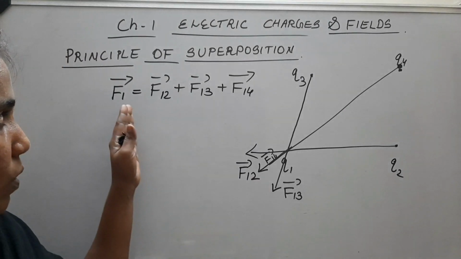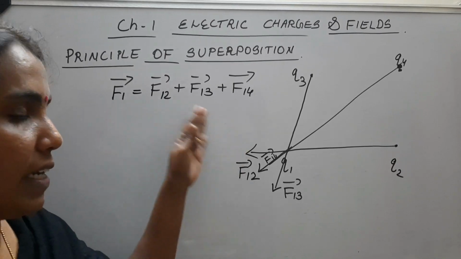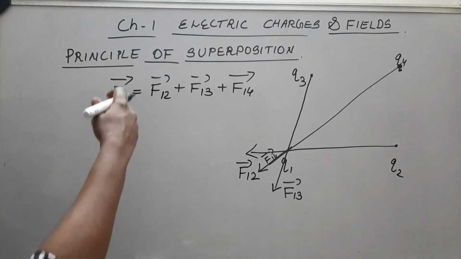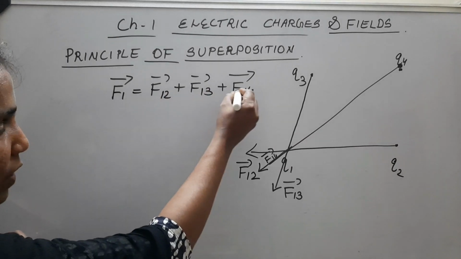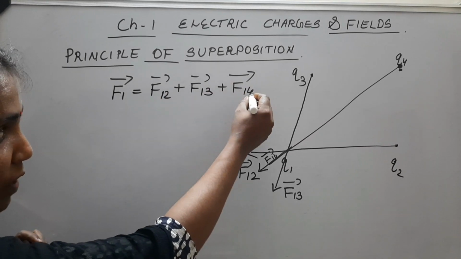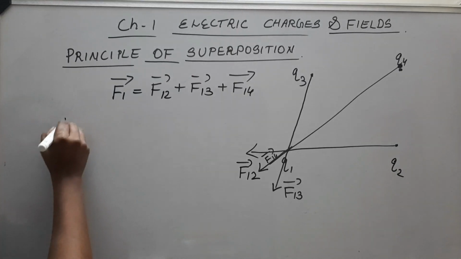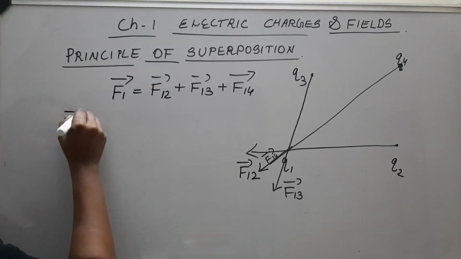So what will be that equation? In this equation, we have to write what F12, F13 and F14 are. So what is this F12?